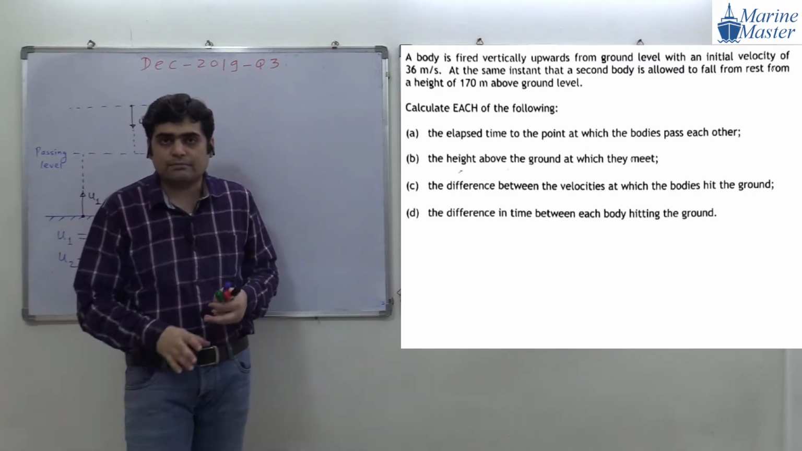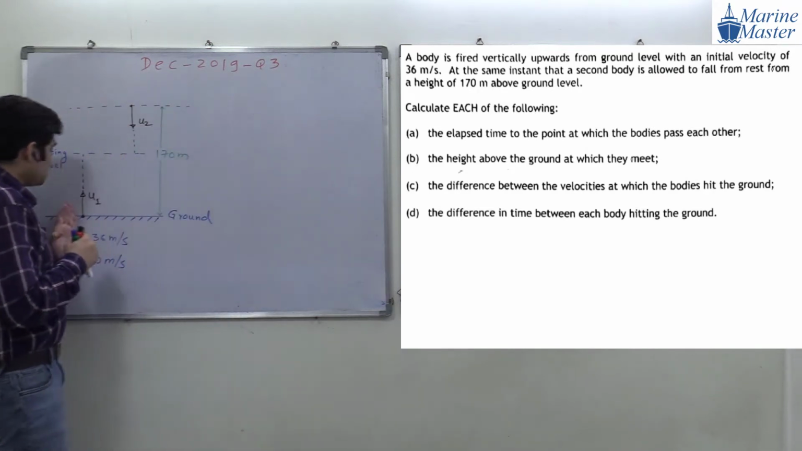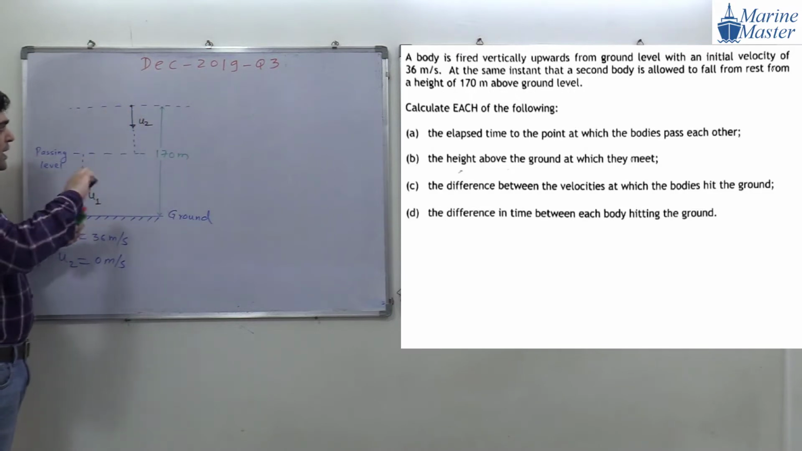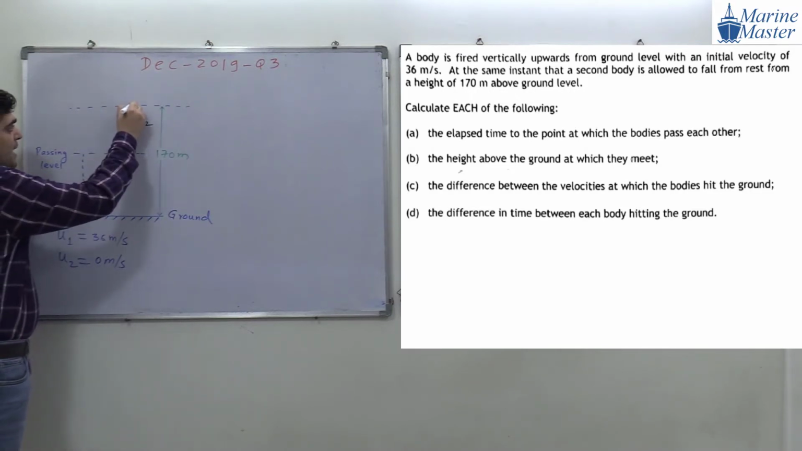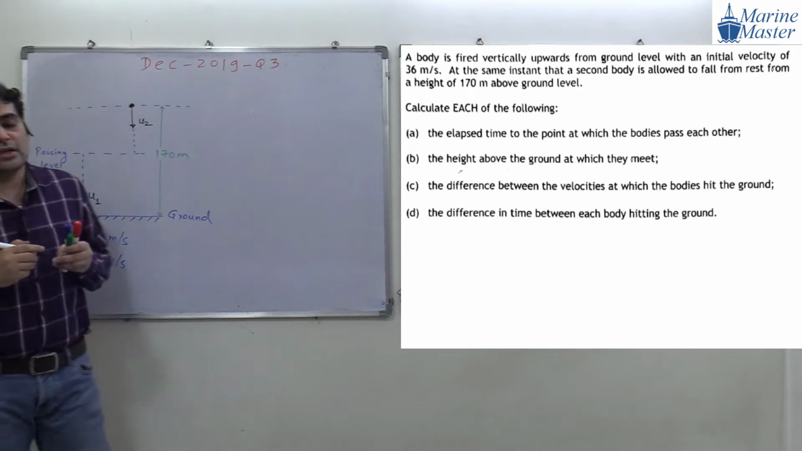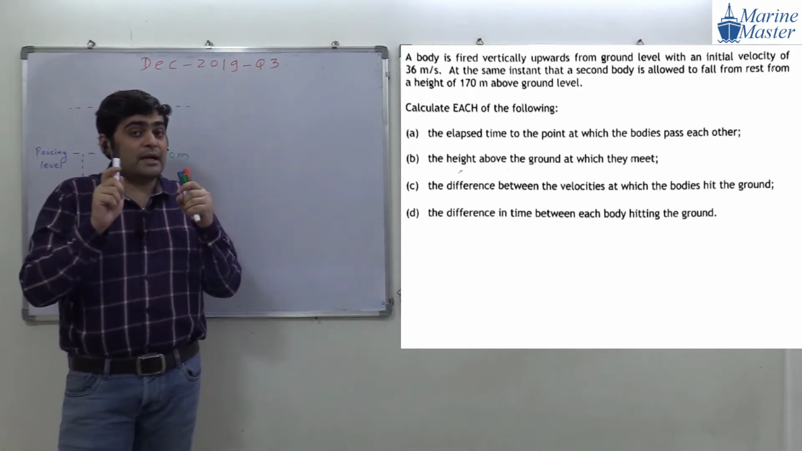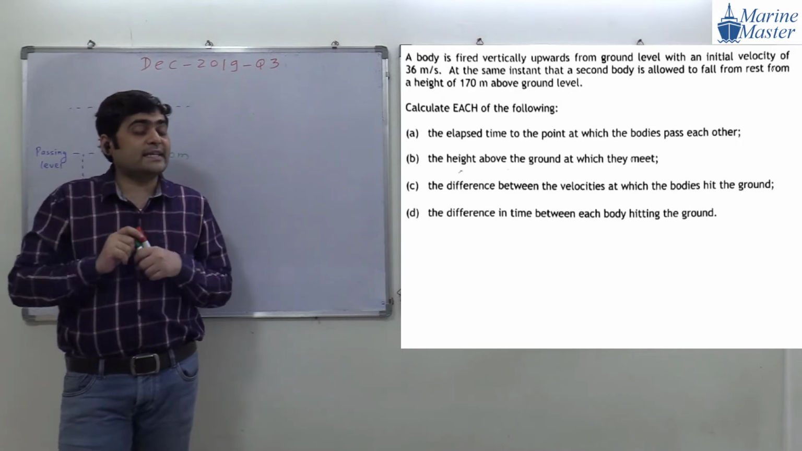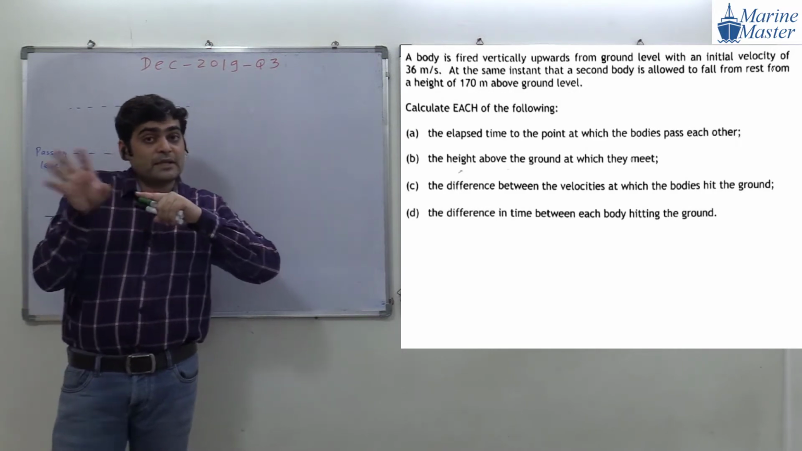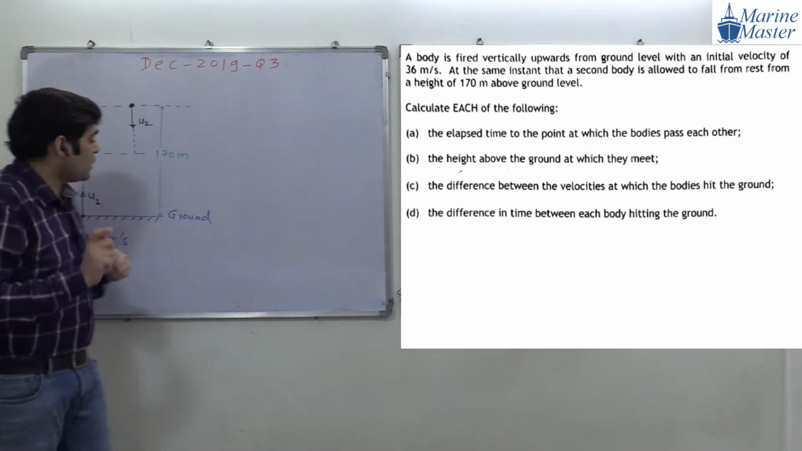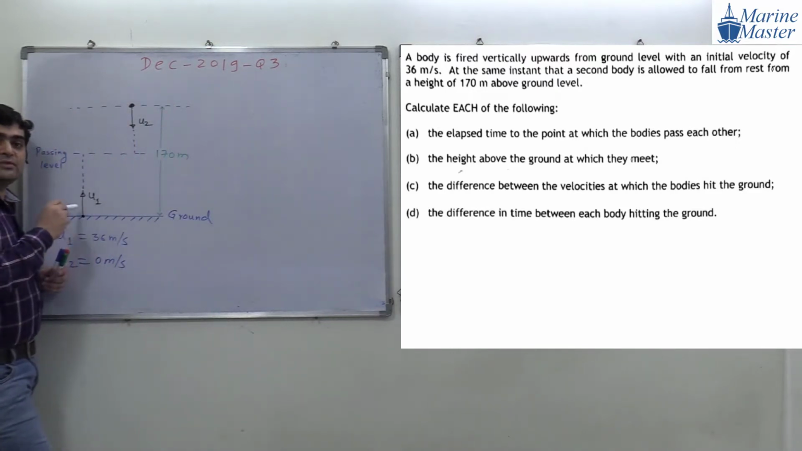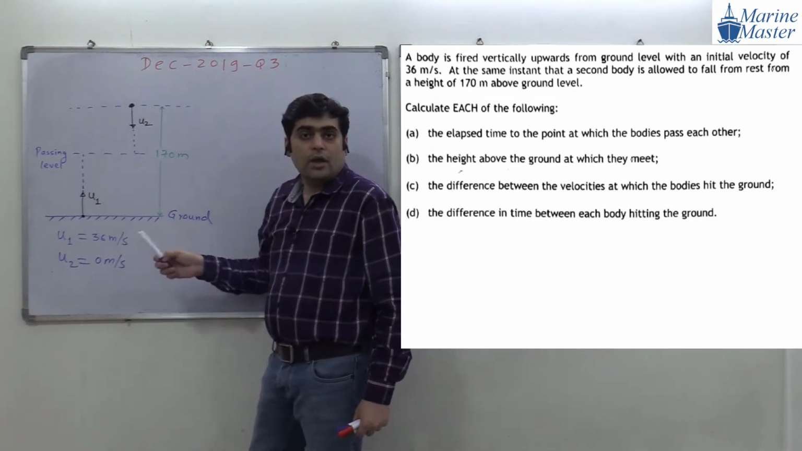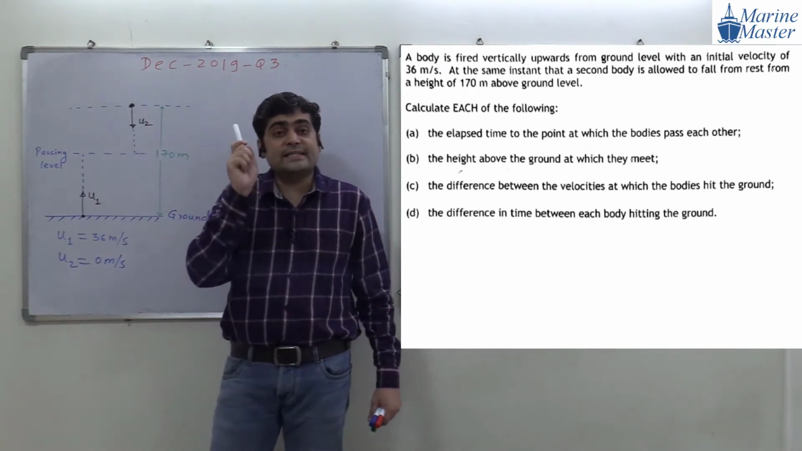Means at what time? First body is starting from this point, from the ground. Second body is starting from this point. See the point here, everyone. At some level they will pass each other, and they are starting at the same time. In the earlier question, the first and second body started at the same level, but there was a difference in time. But here, what is the speciality? Both the bodies are starting at the same time.